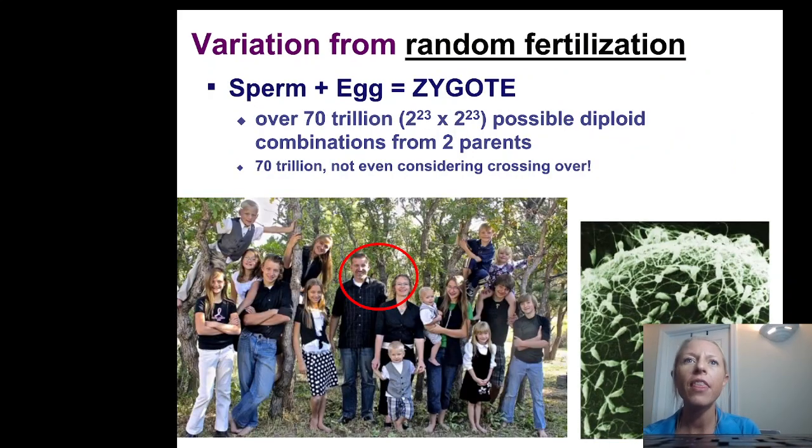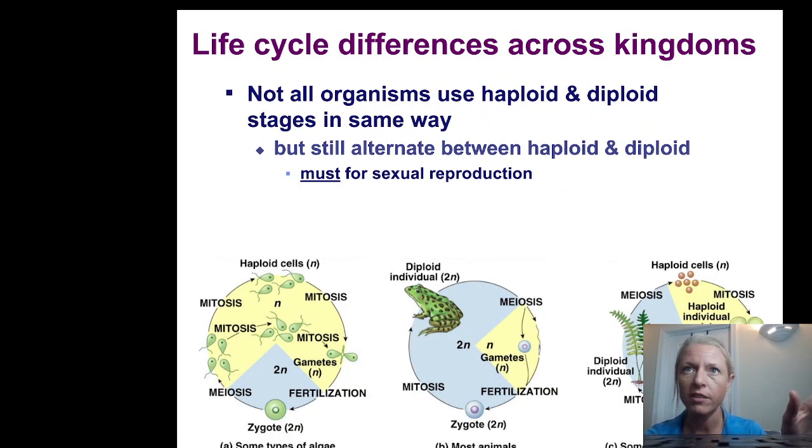And then we also have random fertilization. Mating in the animal kingdom is complex. Sexual and social behavior is very complex, and so you never know who is going to mate with whom. So this is very random as well. Or not really super random. Sexual selection is a whole thing in and of itself that we are not going to get into during this course. However, it does contribute to fertilization. Anyways, lots of possibilities.